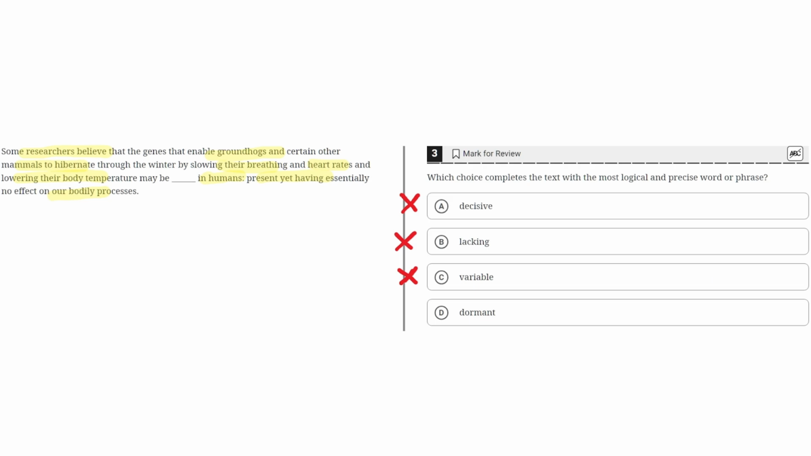D. Dormant. This is the correct answer because dormant means inactive, and this properly fits the blank because it captures the correct meaning, where it is present but it has no effect on our bodily processes. So dormant, or inactive. And therefore the correct answer is D.